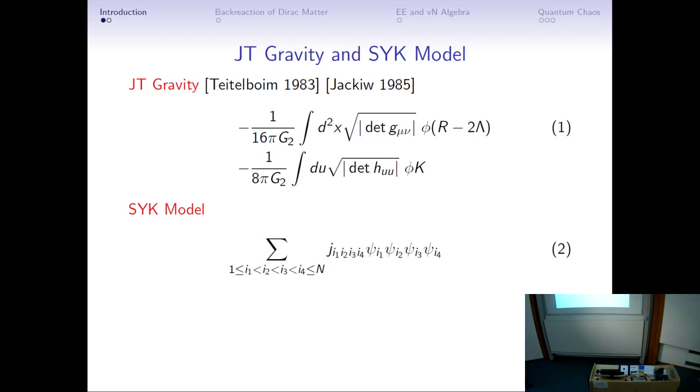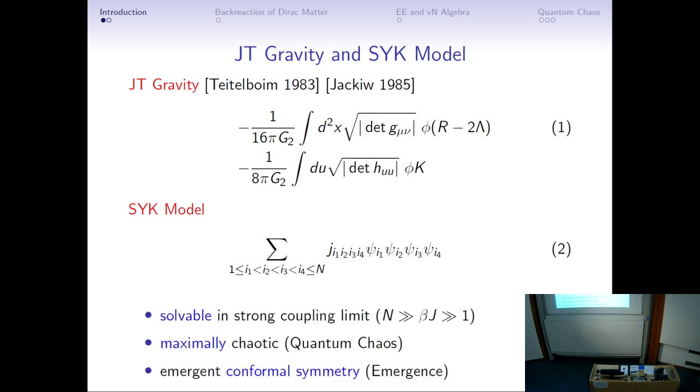However, this model's large N and low energy limit also provides a consistent boundary description to this effective theory. So hence we will say that the JT gravity theory is dual to the SYK model under some holographic limit. And we are interested in the SYK model because it is solvable in the strong coupling limit. Usually it's very hard to solve a model in the strong coupling limit. So hence this model is very non-trivial.